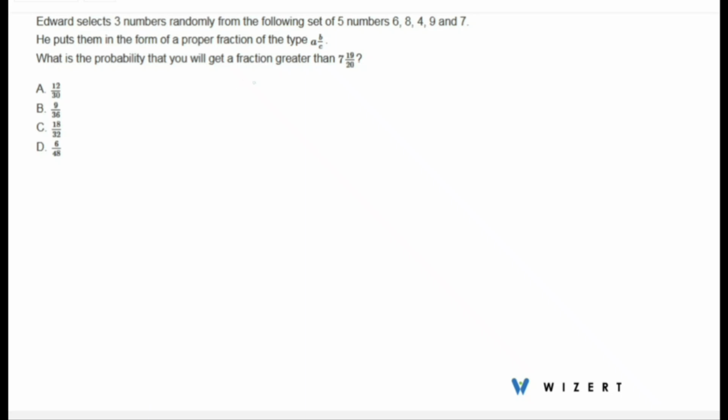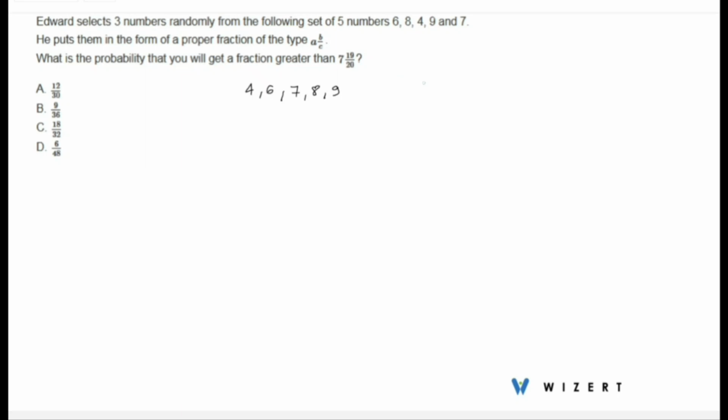So let us first arrange the given numbers: 4, 6, 7, 8, 9. Using these five numbers, he has formed mixed fractions. We have to find the probability that we get a fraction greater than 7 integer 19 by 20.